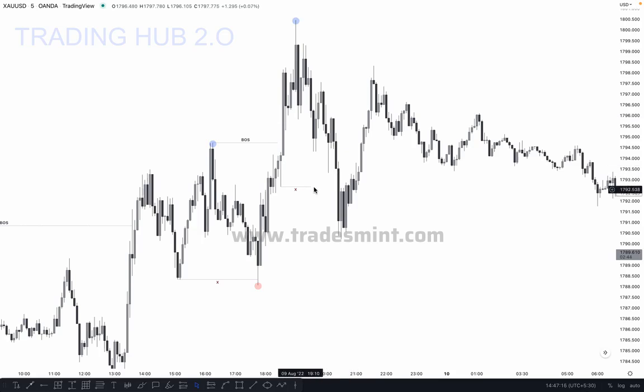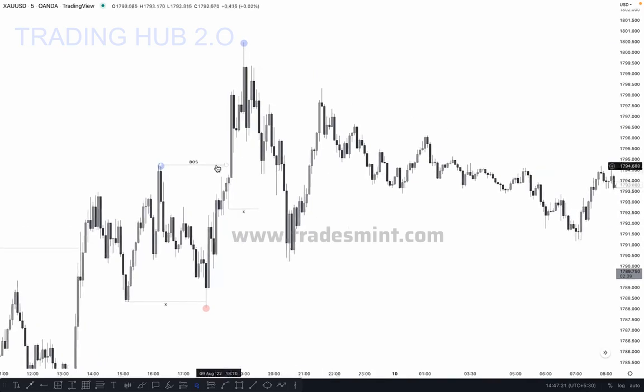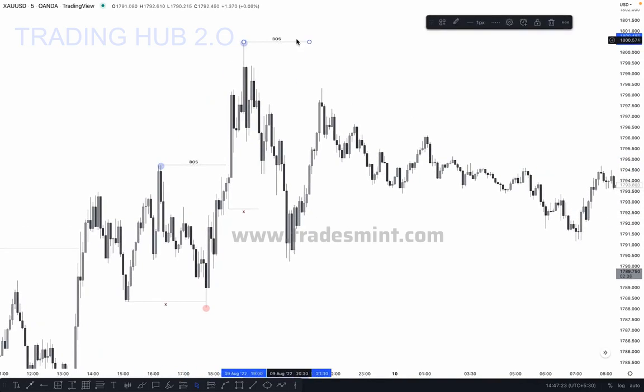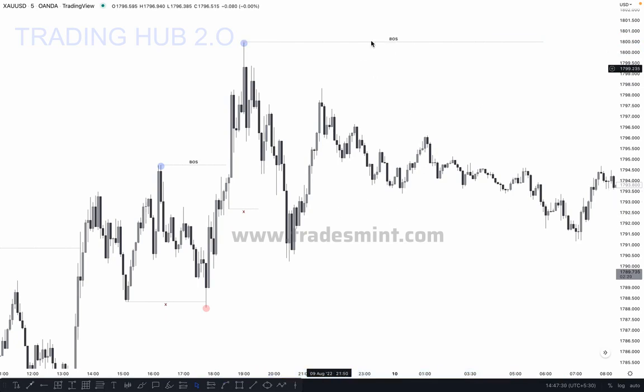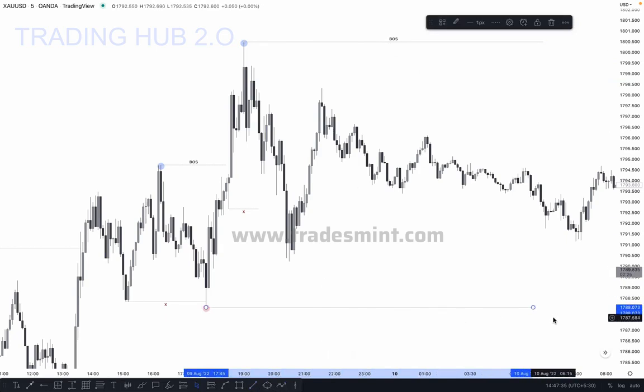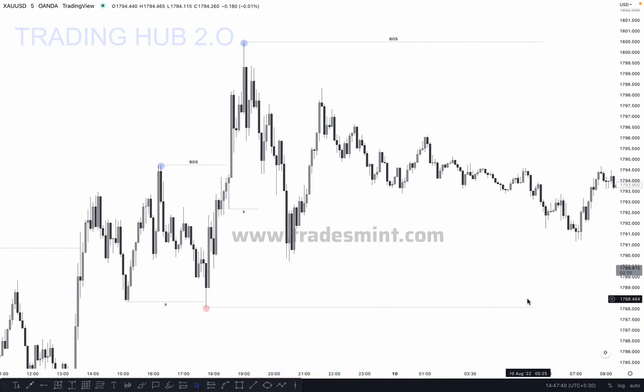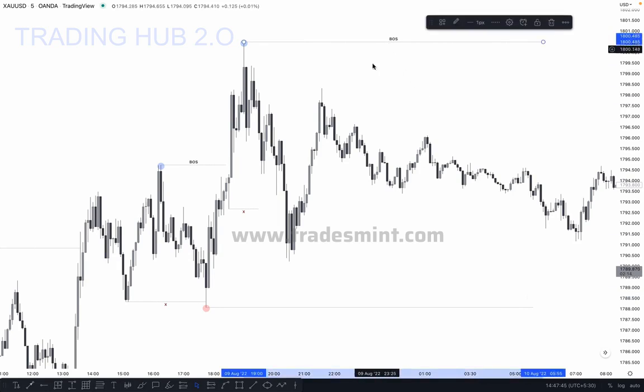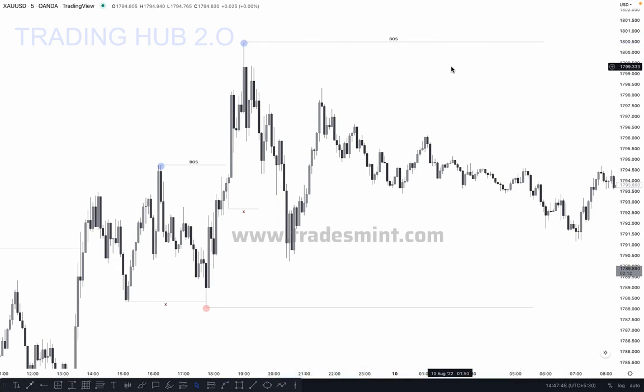And then what happened? Market took out the inducement, and then what can we expect here? We can expect if market pushes a higher high, breaks the structure and closes above it, this will be our break of structure. If market is unable to break this high or just breaks this low, okay, and closes below it, this will be our change of character. If market sweeps this low, we can buy to apply entry type 3. If market sweeps the major high, we can also sell for the short term to apply entry type 3, right?